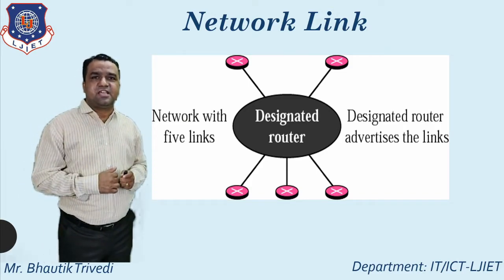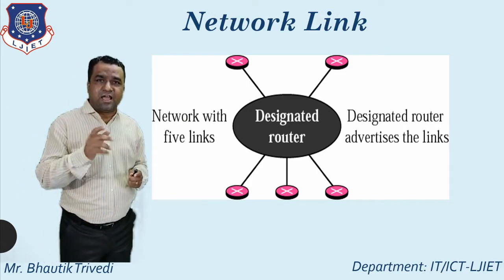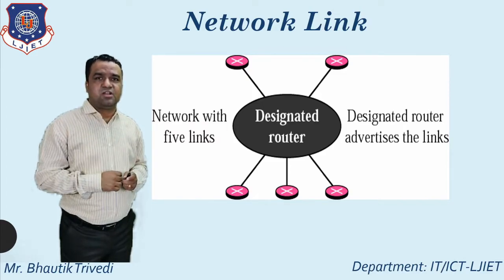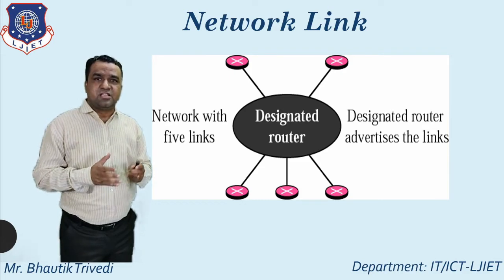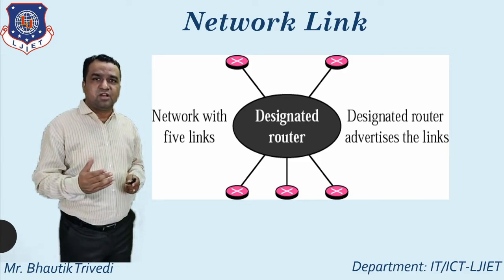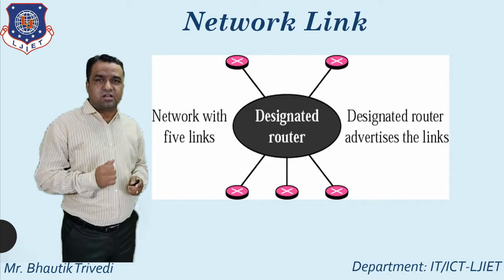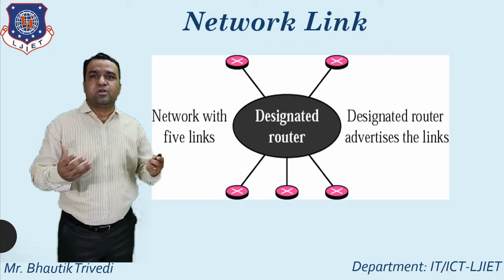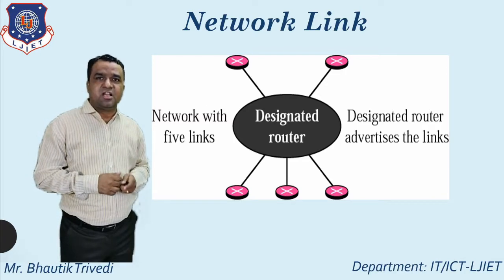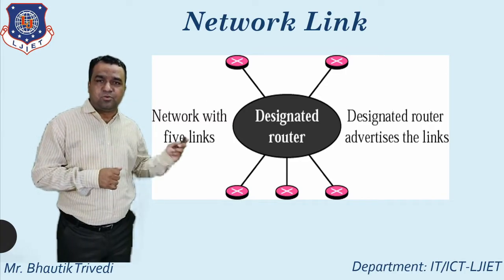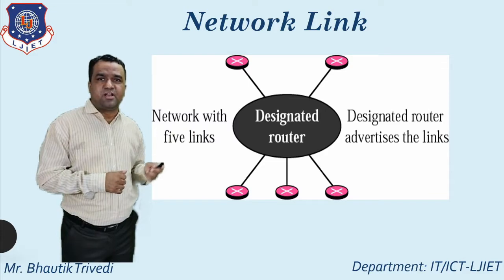So types of the LSA, again I repeat, 5 names for that. First one, that is known as a router link. Second one, that is known as a network link. Third one, summary link to network. Fourth one, summary link to AS boundary router. Fifth one, that is known as an external link. So out of the 5, up to this, 2 important points over.